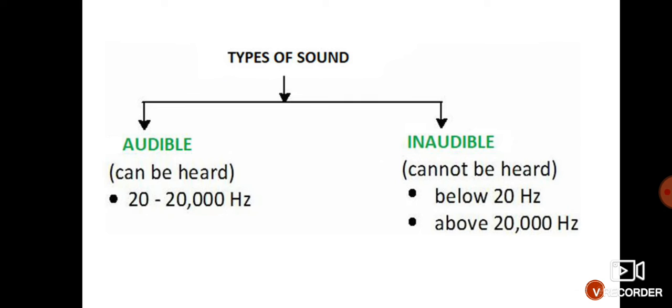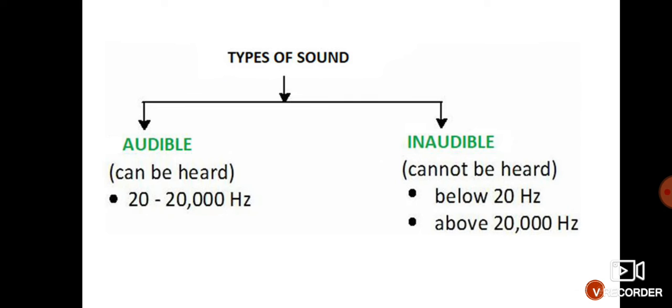Audible sound is that sound which can be heard by the humans. We humans can hear audible sound, and its frequency is from 20 hertz to 20,000 hertz. What is this 20 to 20,000 hertz? Hertz is a unit of frequency.